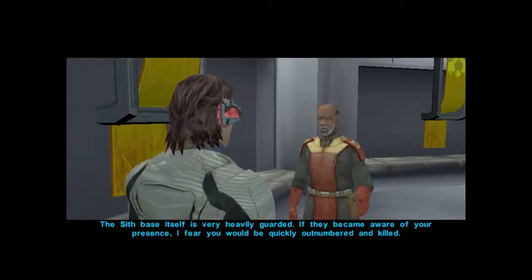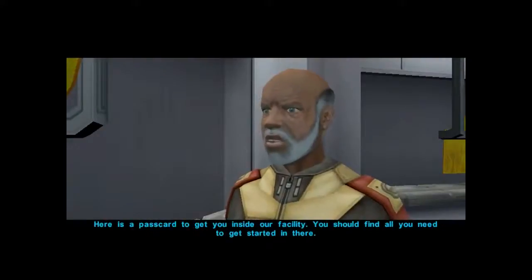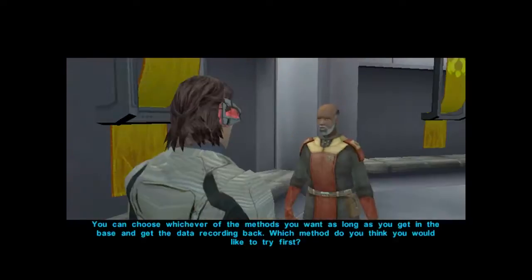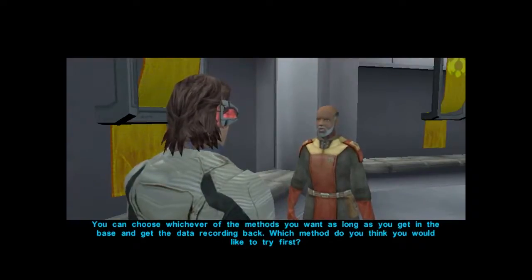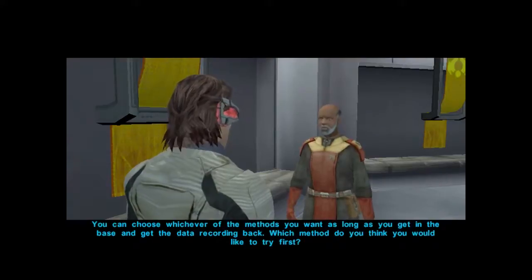The Sith base itself is very heavily guarded. If they became aware of your presence, I fear you would be quickly outnumbered and killed. Here is a pass card to get you inside our facility. You should find all you need to get started in there. You can choose whichever of the methods you want, as long as you get in the base and get the data recording back. Which method do you think you would like to try first?